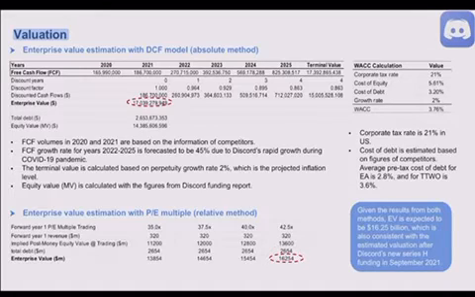Next, we have enterprise value estimation with PE multiples, the relative method. Given the results from both methods, EV is expected to be $16.25 billion, which is also consistent with the estimated valuation after Discord's new Series H funding in September 2021.